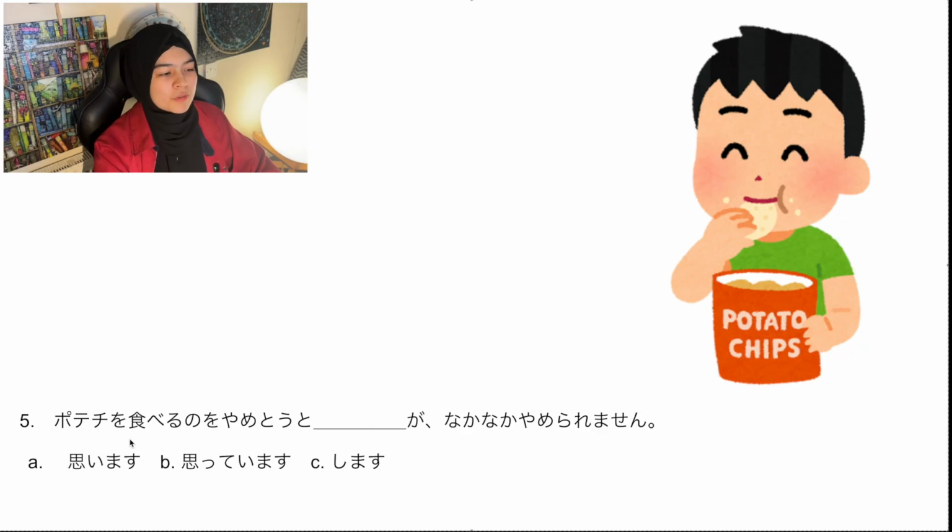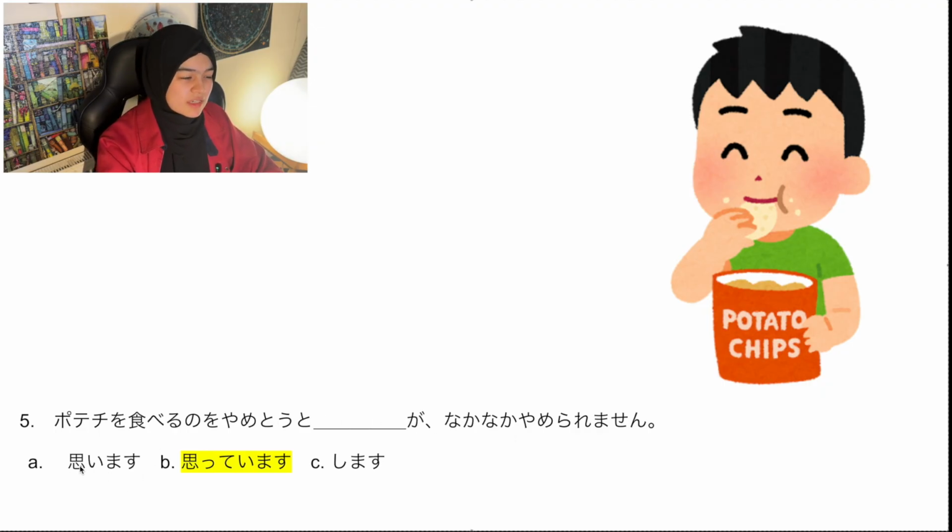はい。ポテチを食べるのをやめようと何々がなかなかやめられません。OK。思います。思っています。します。ポテチを、ポテトチップスですね。なかなかやめられません。It's very difficult to stop. So it's like he's trying to stop eating the chips, but it's very difficult. どうですか？はい、答えはやめようと思っています。He is thinking of stopping. He has been thinking for a long time, but he has been unable to.